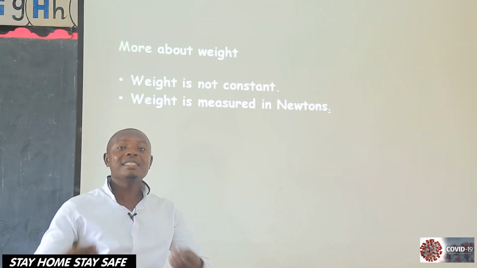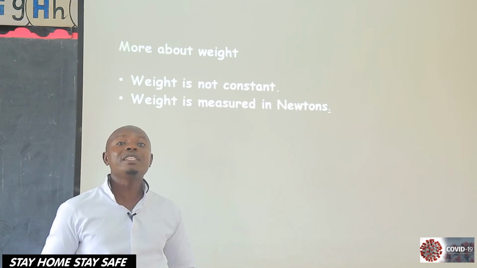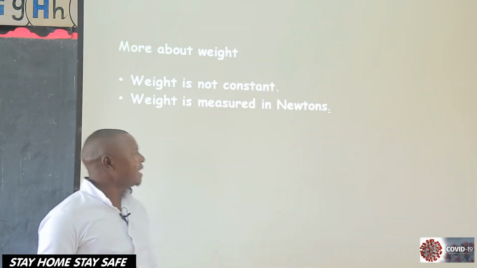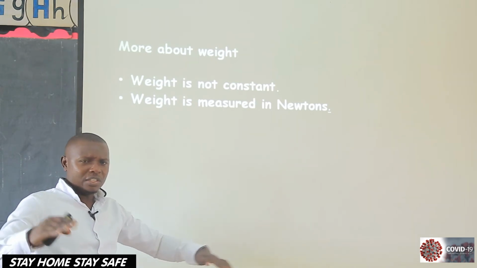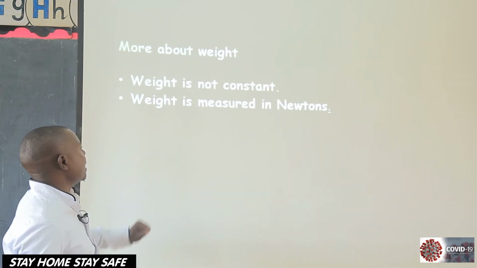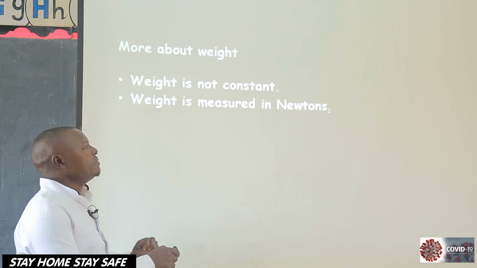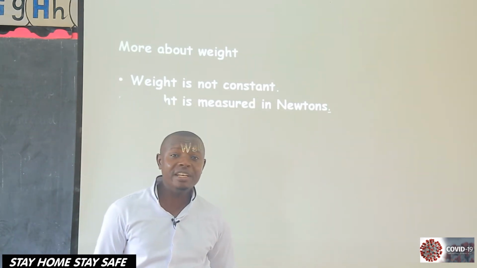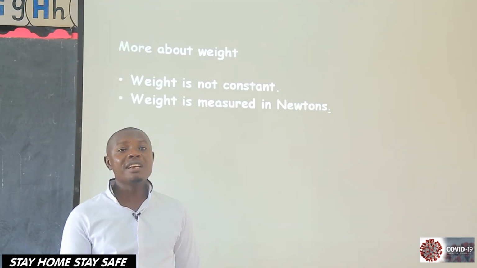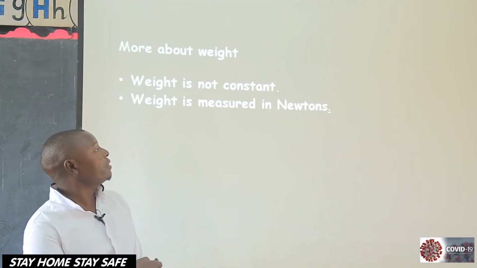The Earth has a lot of what? Gravity. Are we there? So weight keeps on changing. It is not constant. And weight is measured in newtons. Newton is the standard unit of weight.